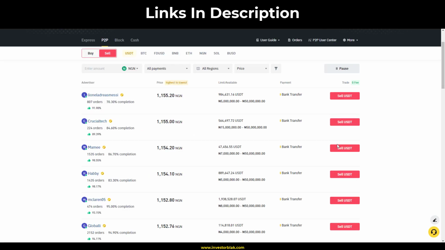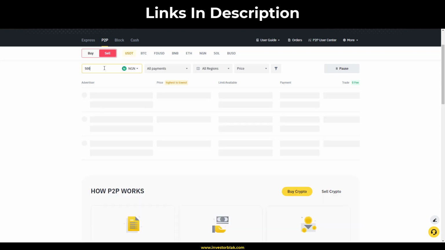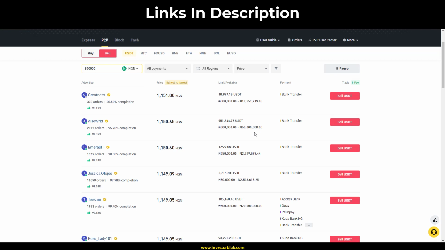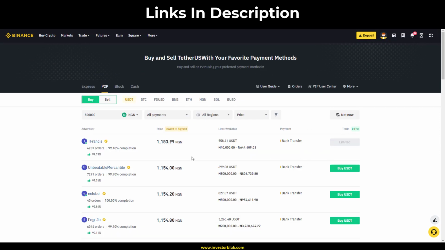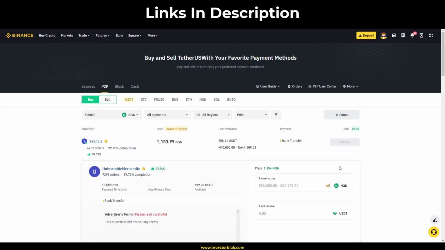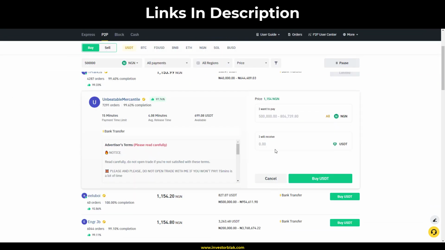So as a Nigerian, the first thing you want to do is fund your Binance account with 1,000 USDT. So I'm going to go to this place right here and type in 500k. Once I type in 500k, it's going to narrow it down to people that are selling up to 1,000 USDT. So I'm going to switch to buy. Make sure that you're on the buy side. Now, once you are on the buy side, click on this button that says buy USDT. Then you want to put in 1,000 USDT here as the amount you want to buy.